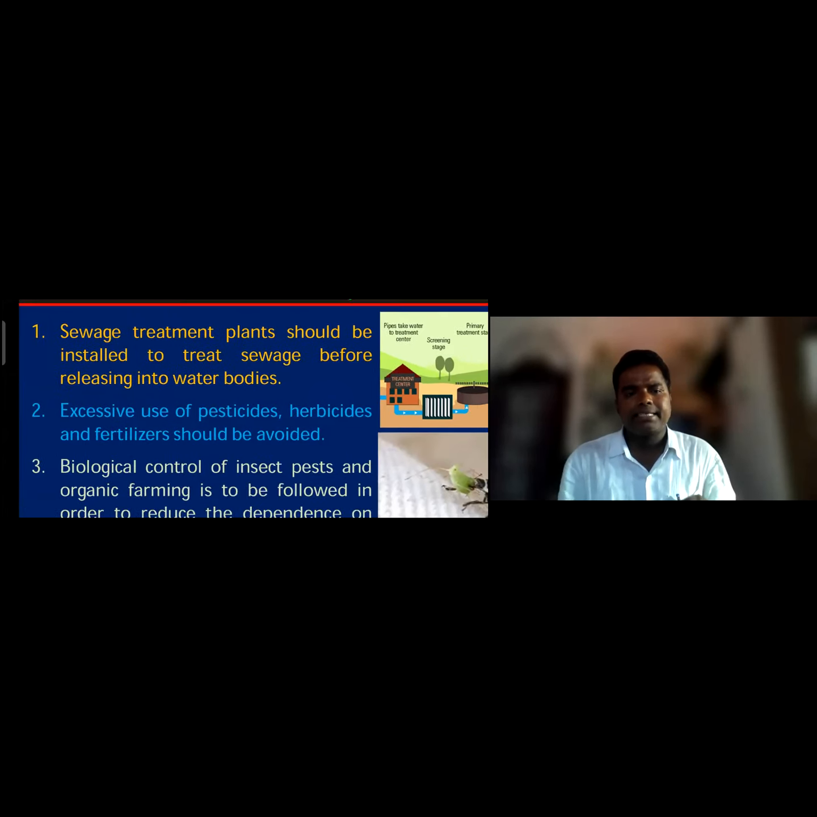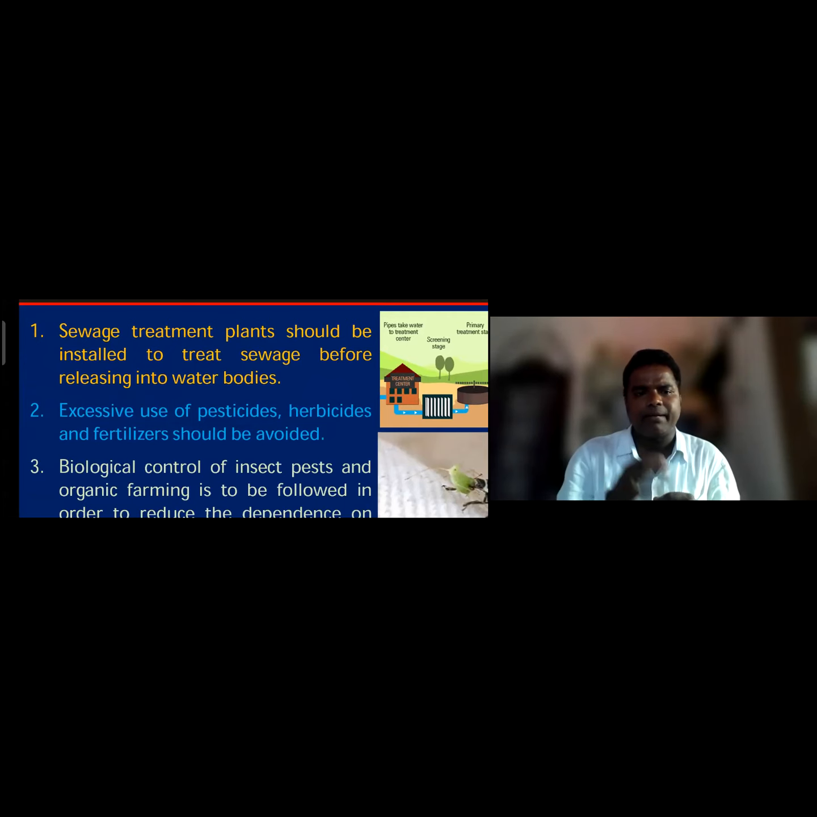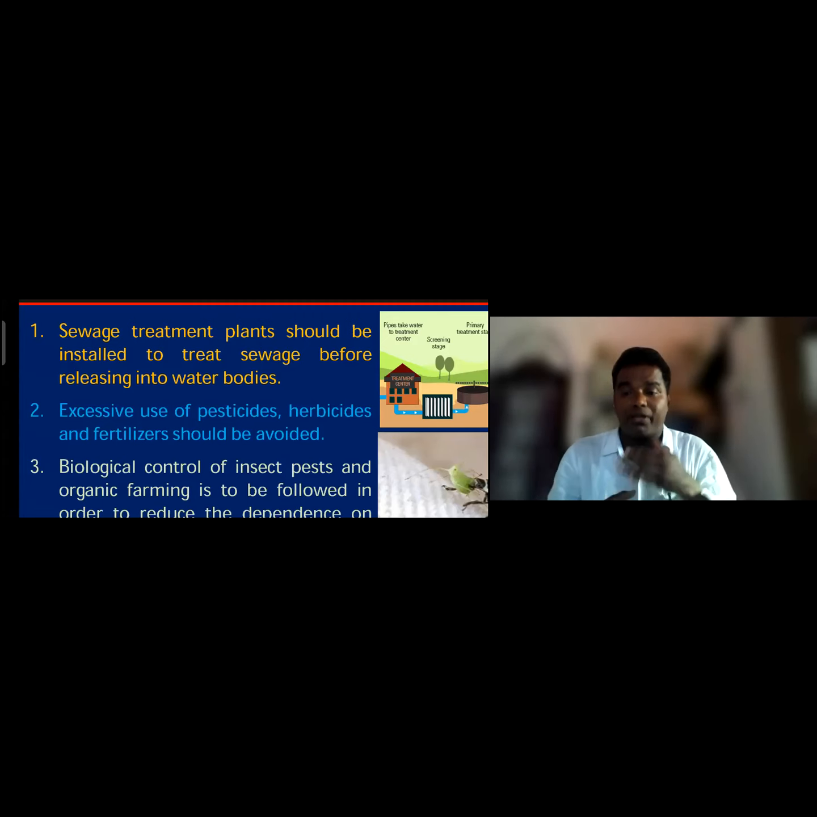And excessive use of pesticides, herbicides, and fertilizers should be avoided in the agriculture sector. Don't use pesticides; we must use organic farming and organic materials, like vermicomposting, neem water, and panchagavya, to kill the insects and get more crop yield.